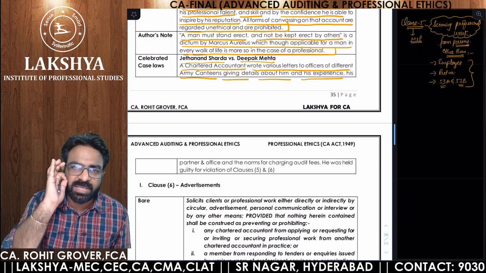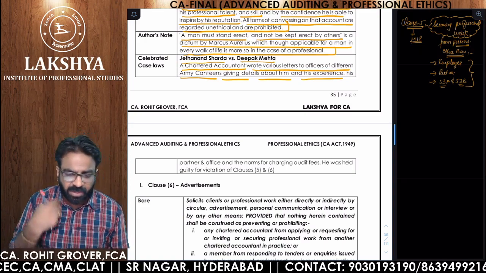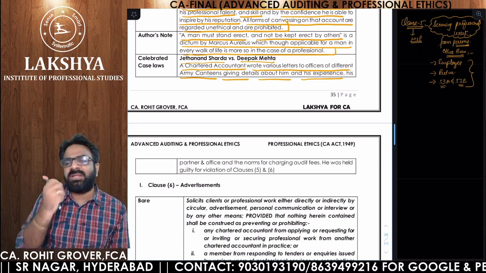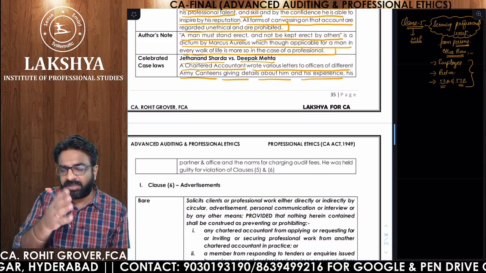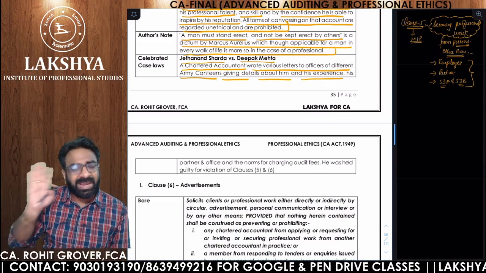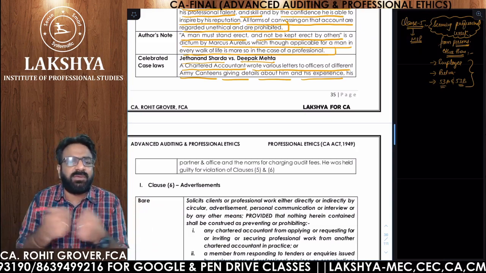What I'm saying is, how will people come to know that I have talent, skill and experience? If chartered accountants will not solicit the work, will not secure the work, then how will people come to know that there is a chartered accountant in this street having a practice? I can understand, but we can't do anything. These are the code of ethics which are being given by the ICAI.